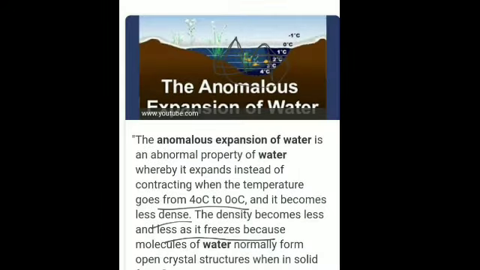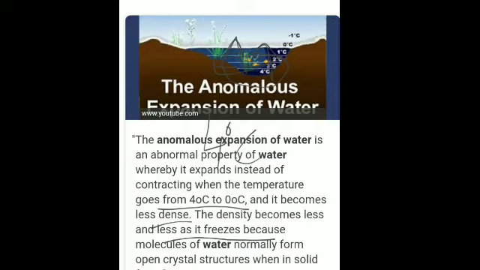So similarly over here also, just because of its high density, it will keep on sinking, and this will continue till the temperature reaches 4 degrees Celsius. Is that clear? After this, what will happen? If the temperature drops to 3 degrees, 2 degrees, 1 degree, then what will happen?